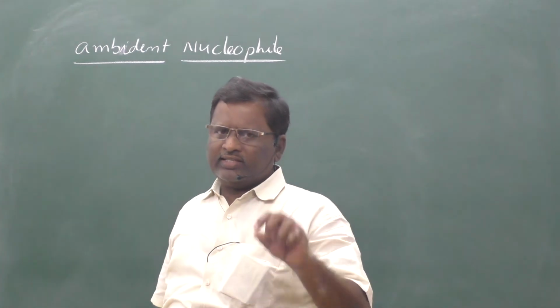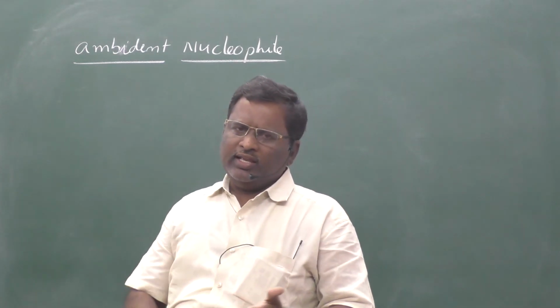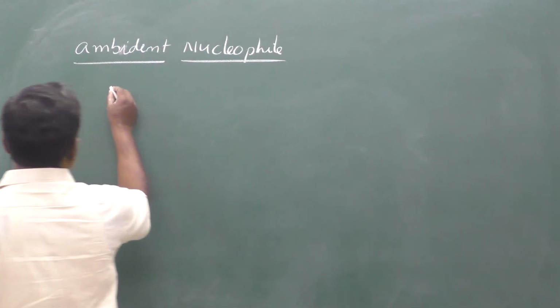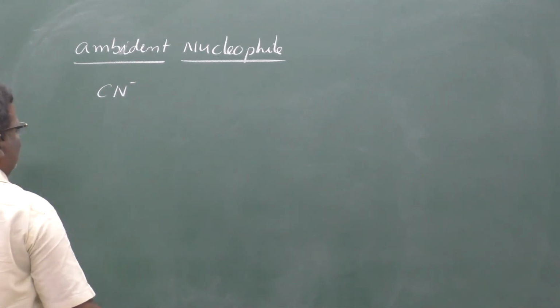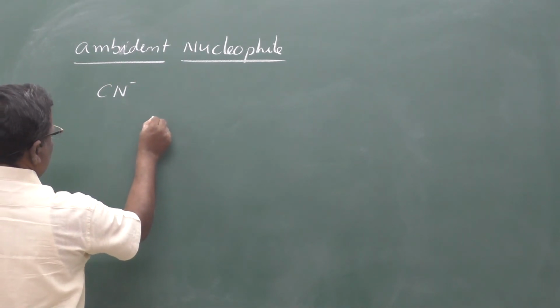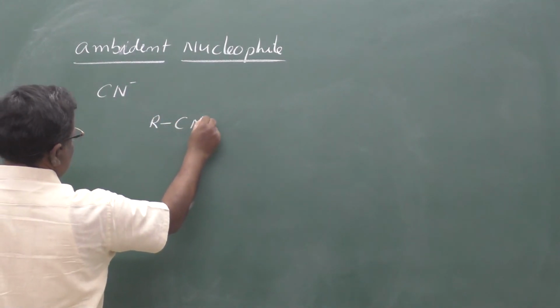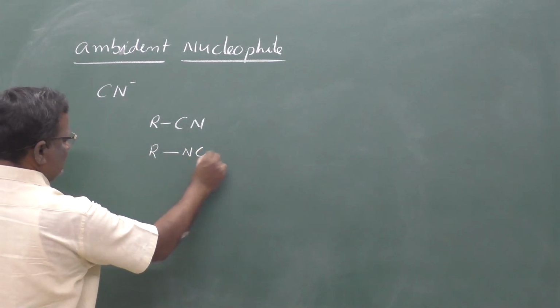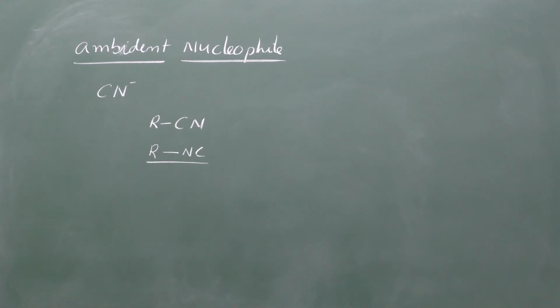So here certain nucleophiles can attack from both ends. For example, if you take cyanide, CN minus, if it attaches like this, the compound is said to be cyanide, or if it attacks like this, it is said to be isocyanide. So this nucleophile can attack the attacking atom's nucleus from the carbon side or from the nitrogen side. This type of nucleophile is called an ambident nucleophile.